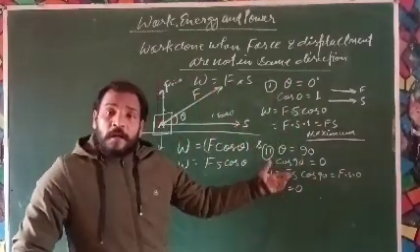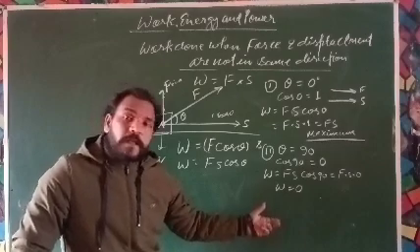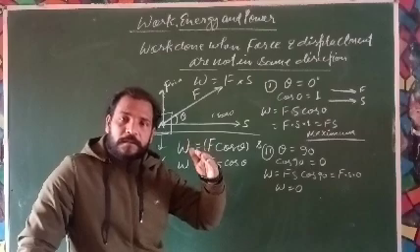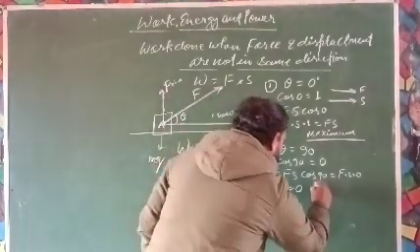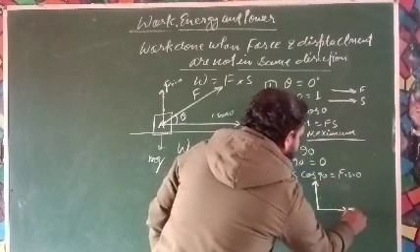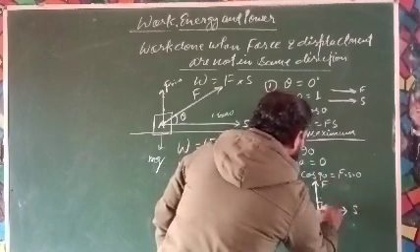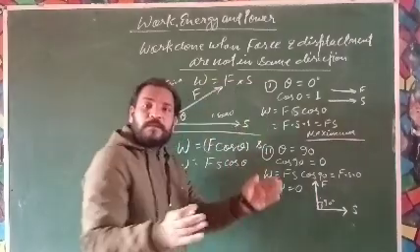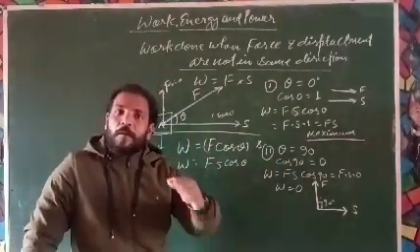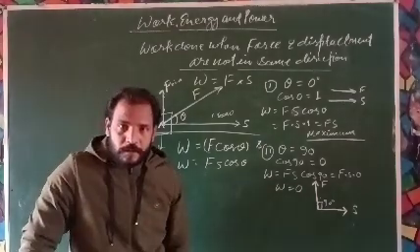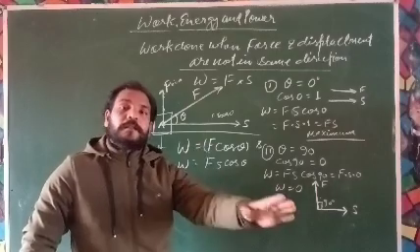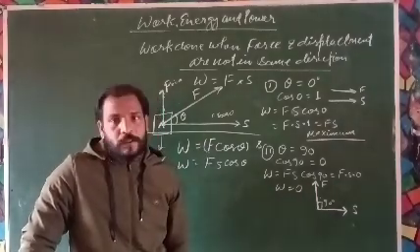It means there will be 0 work done when the force and displacement are perpendicular to each other, means the angle between force and displacement is 90 degree. In that condition, work done will be 0. There will be no work done. Is it clear to everyone?